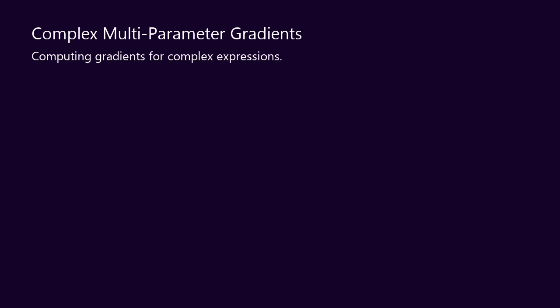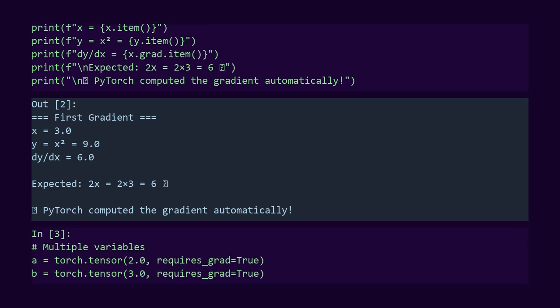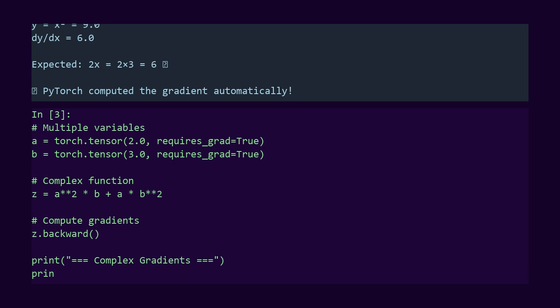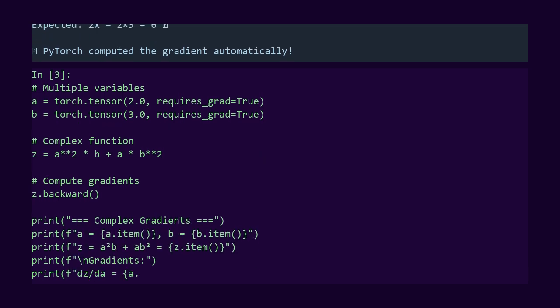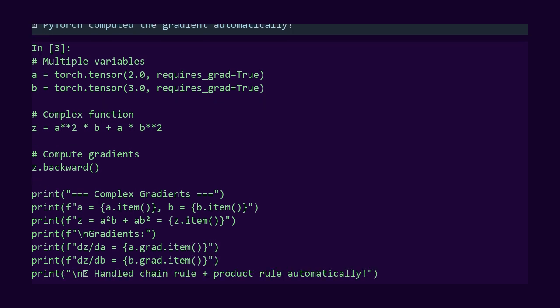Let's try something more complex. Multiple variables, multiple operations. PyTorch handles it all. I'm creating two tensors, a equals 2 and b equals 3. Both need gradients tracked. Now I'll compute a complex function, z equals a squared times b plus a times b squared. This involves multiplication, addition, and squaring. When I call z.backward, PyTorch computes both dz over da and dz over db. The partial derivatives.